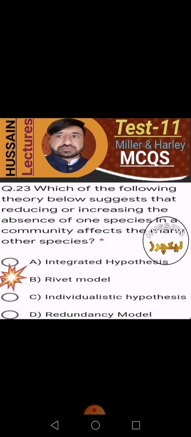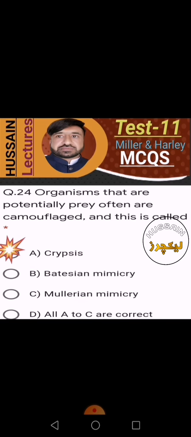Which of the following theories suggests that reducing or increasing the absence of one species in a community affects many other species? Integrated hypothesis, no; individualistic hypothesis, no; redundancy model, no; rivet model, yes. B option, the rivet model, is the right one.